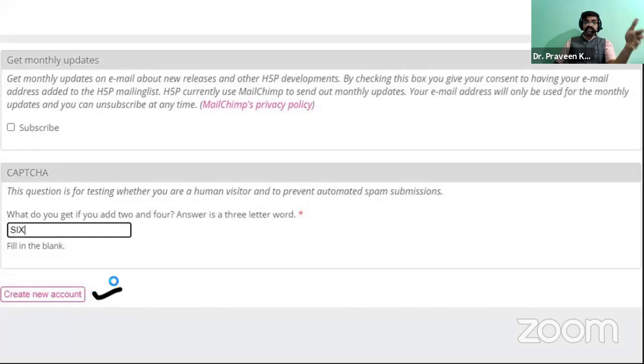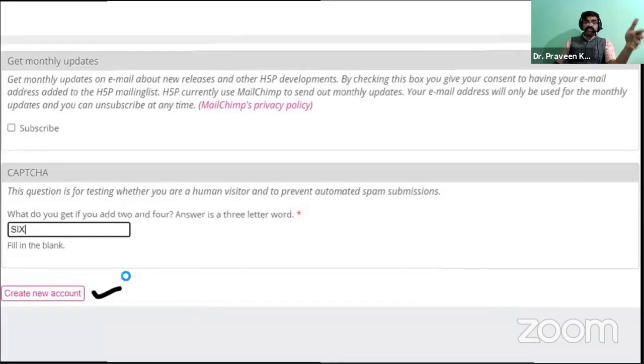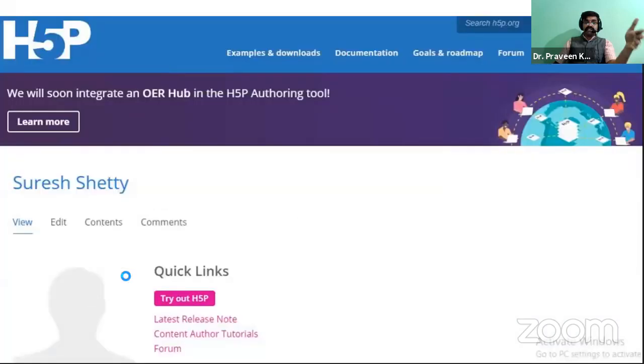After you create it, a new window will open. This is your account window. How will it be identified as yours? When you have created your account, in the top right corner there will be a word called My Account. If the words My Account are visible, you will know that yes, I have created my own account in H5P. Okay. So when the first page of H5P opens, this is the search H5P ID.